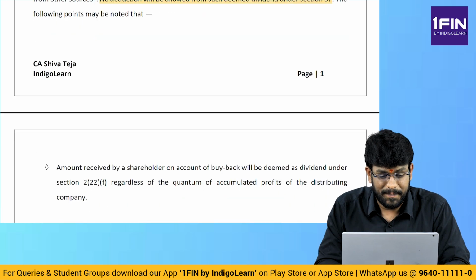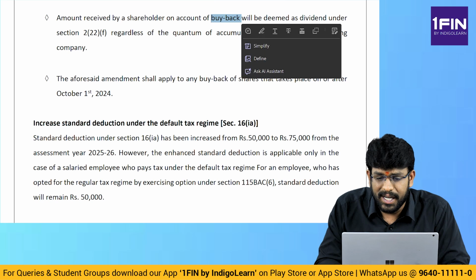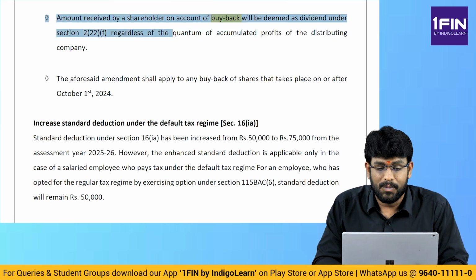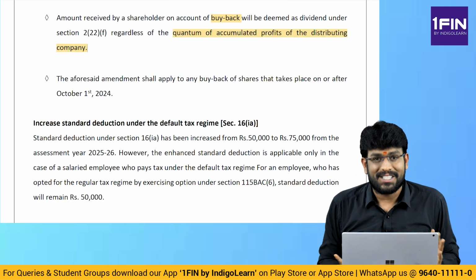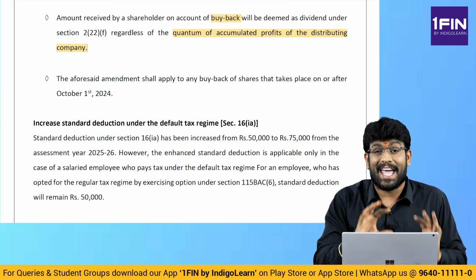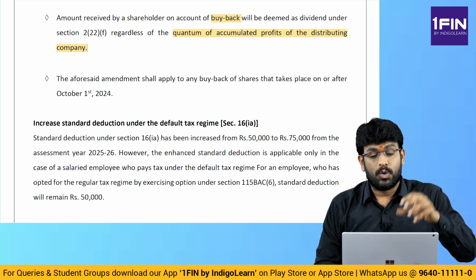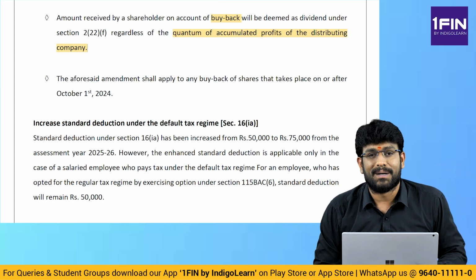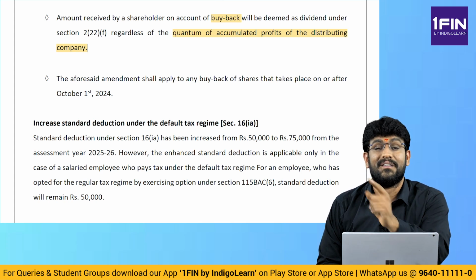And the following points may be noted. Number 1, amount received by the shareholder on account of buyback will be deemed as dividend under section 222F regardless of quantum of accumulated profits of distributing company. That means irrespective of accumulated profits. Why this point is important? Because in 222 A, B, C, D, E, everywhere the concept of deemed dividend is only to the extent of accumulated profits. But 222F specifies that irrespective of accumulated profits, whatever amount is received by the shareholder on account of buyback of shares, that will straightaway be regarded as deemed dividend.